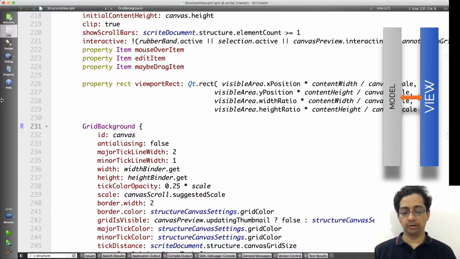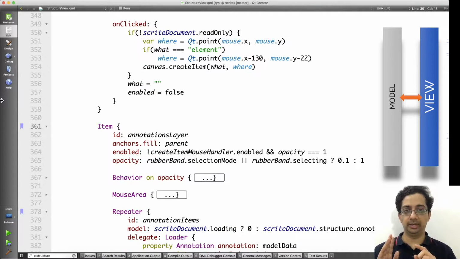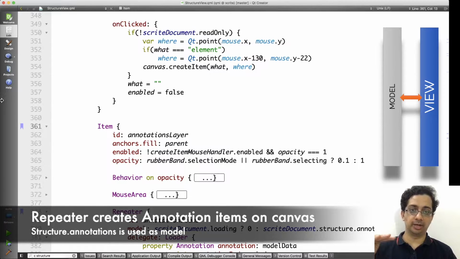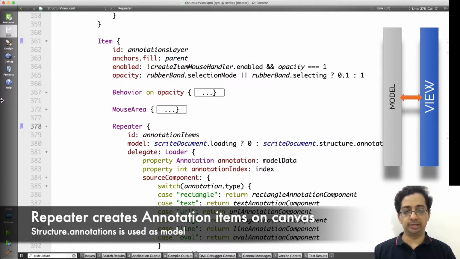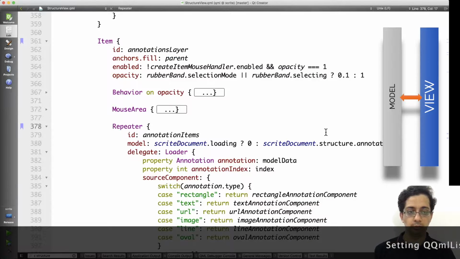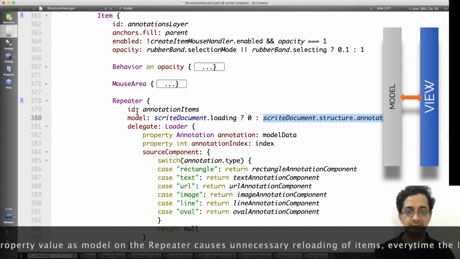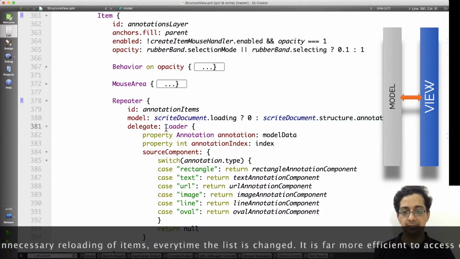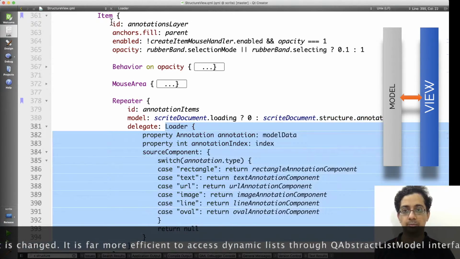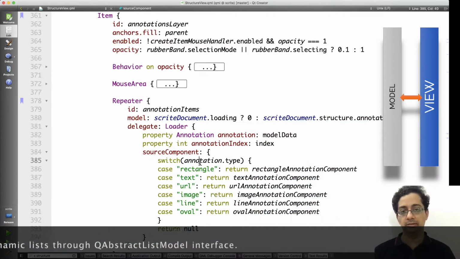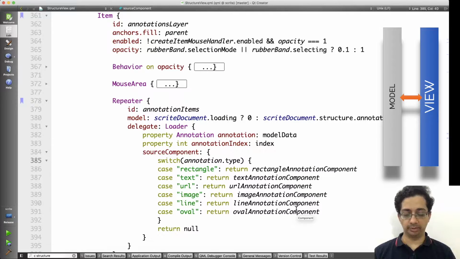So what we do on the grid canvas is that we keep an item for the annotations layer. All the annotations are showing up in one single item. Within that, we make use of a repeater to loop through all of the annotations and create delegates for each of them. At this point, the repeater will create instances of this loader and put it on the annotations layer. Depending on the type, we create a specific annotation component.